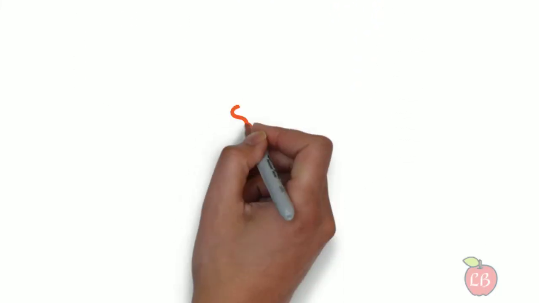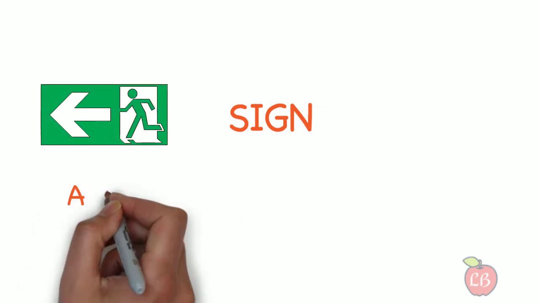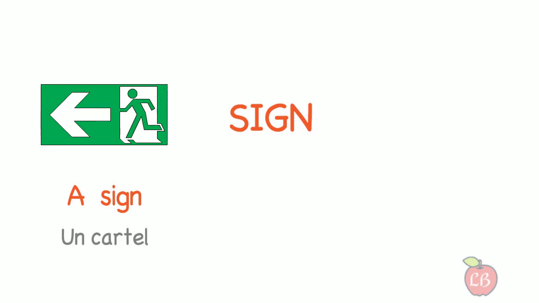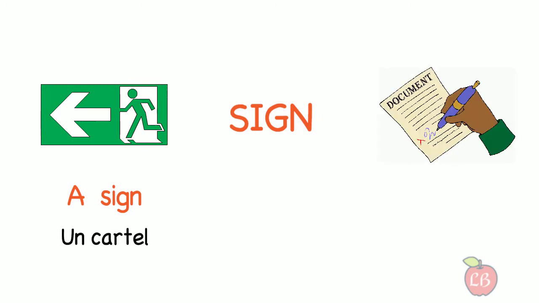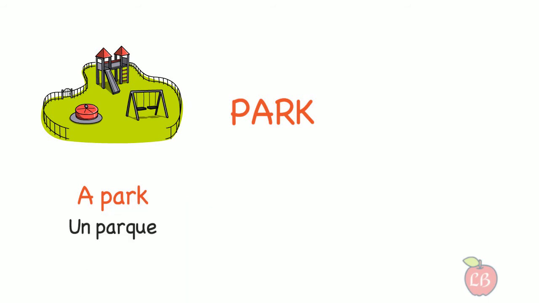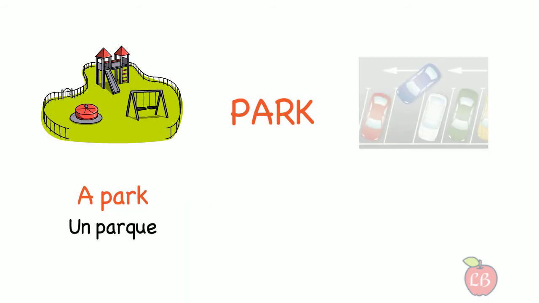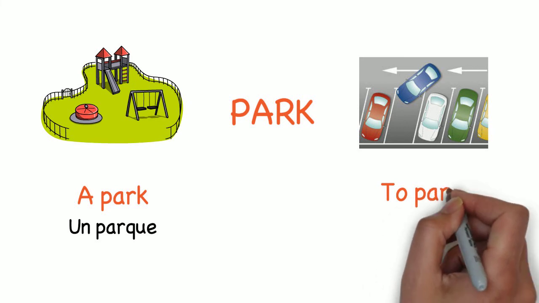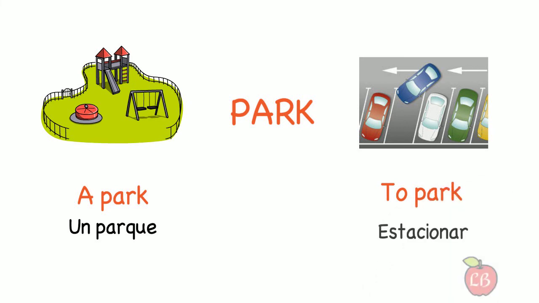Another example is sign. That can mean an exit sign, like this one, or to sign. I sign a document. Park. It can mean the place where children play, or it can be the verb to park your car in a parking lot.